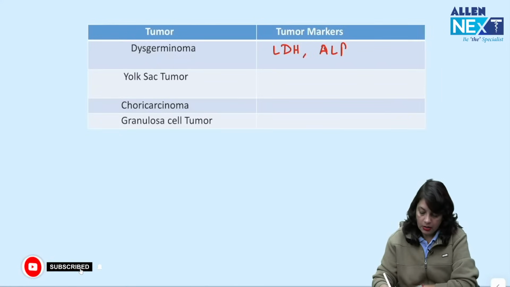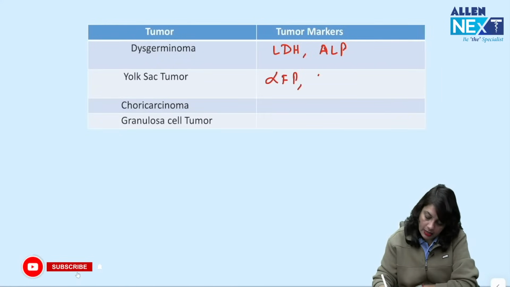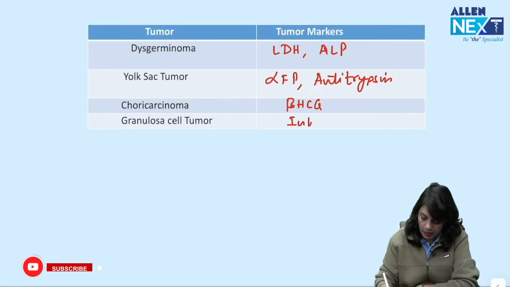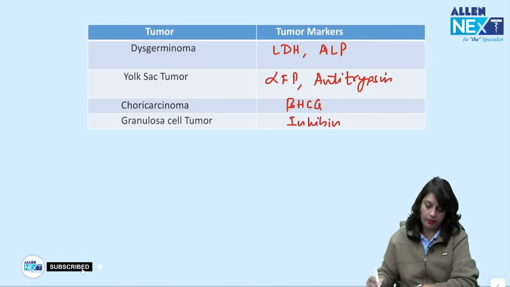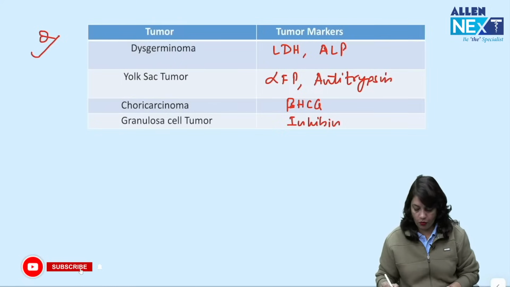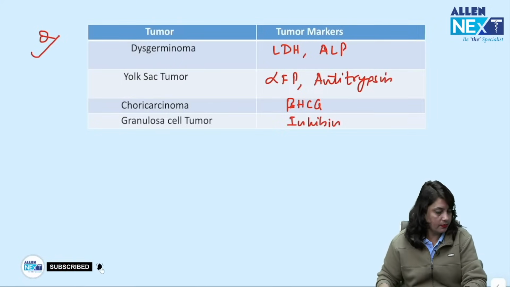Yolk sac tumor, the tumor markers are alpha fetoprotein and antitrypsin. For choriocarcinoma, it is beta HCG. For granulosa cell tumor, it is inhibin. Okay. So, remember tumor markers in cases of ovarian cancers.